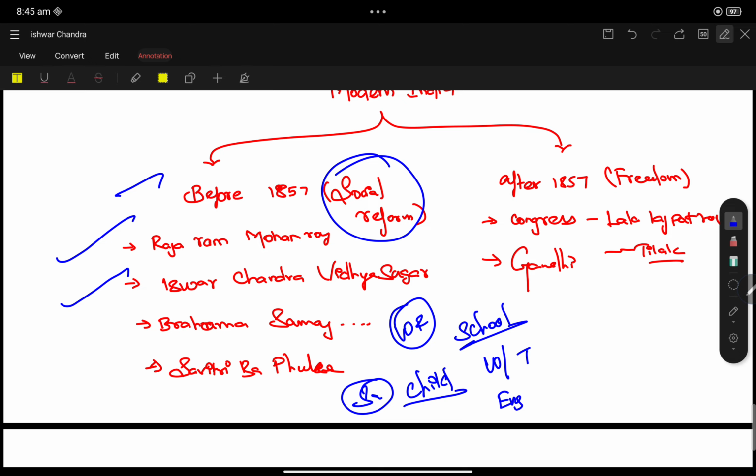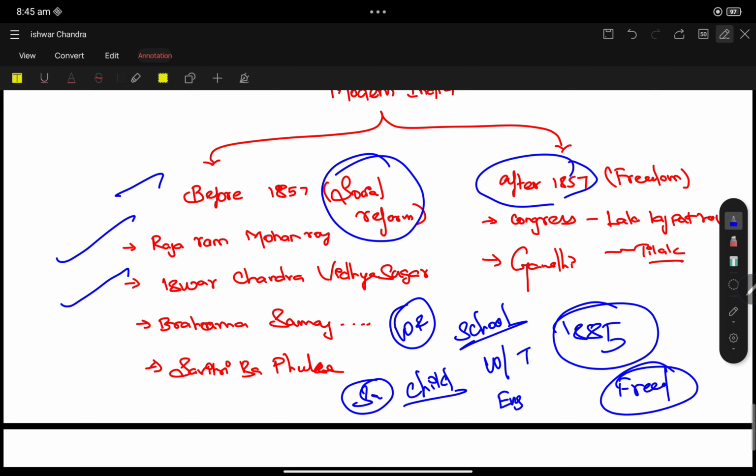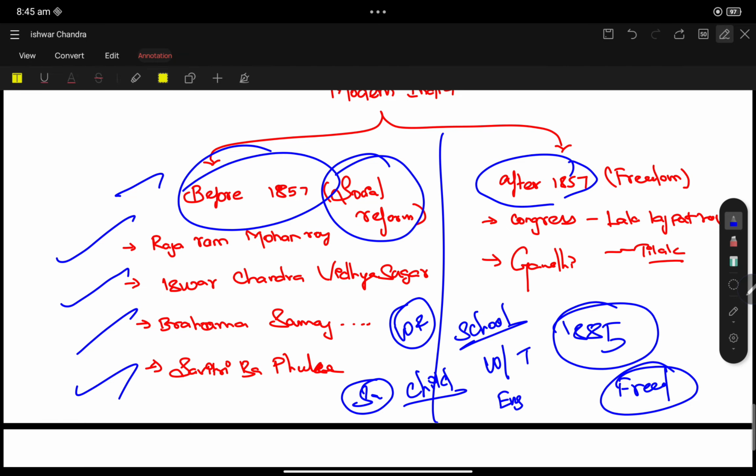And there comes the turning point of 1885. After the 1857 revolt, 1885 makes the landmark year for the Indian freedom struggle, that is Congress. After 1885, we should mostly focus on freedom fighting and associations with respect to freedom fighting. Before 1857: Brahma Samaj, Arya Samaj, Savitribai Phule, Satyashodhak Samaj. Like that, social reform movements are there. After 1857, freedom movements are there.